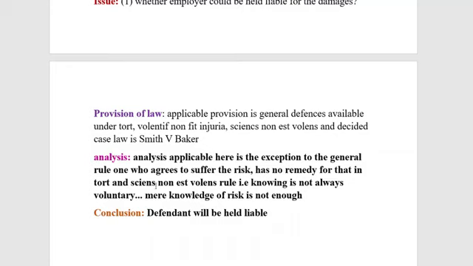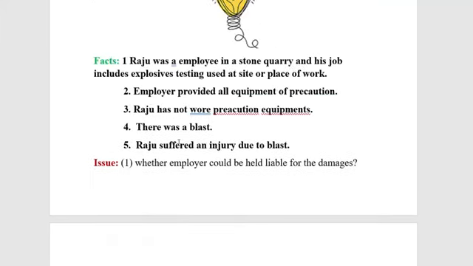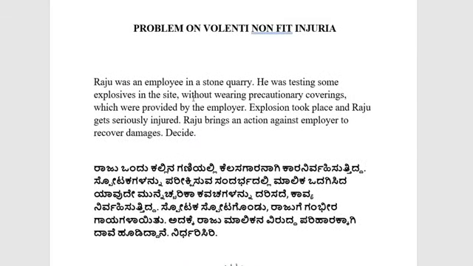Here the decided case law is Smith versus Baker. The facts of Smith versus Baker are similar to the facts given in this problem. In Smith versus Baker also the plaintiff was employed for cutting rock, and while he was working, a crane was taking stone from one side to another, and he knew there would be danger. At that time what happened? Due to the negligence of another employee, the stone fell on one of the employees.